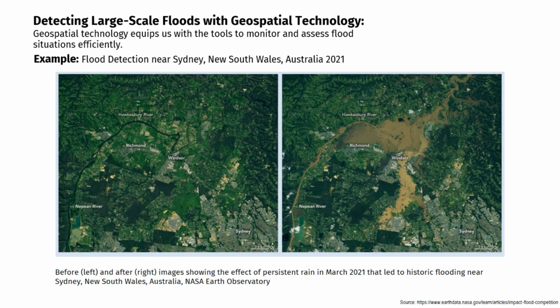These images showcase the transformation caused by persistent rain and historic flooding near Sydney, New South Wales, Australia, in March 2021. The images were captured by the operational land imager aboard the Landsat 8 satellite. Comparing the before and after images, we can precisely identify the impact of the flood event.